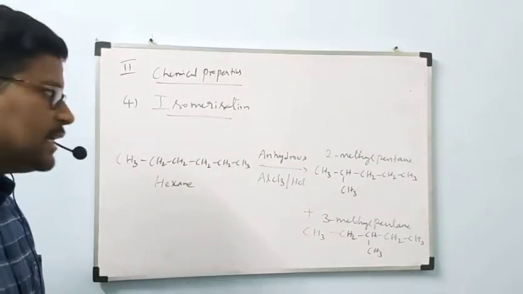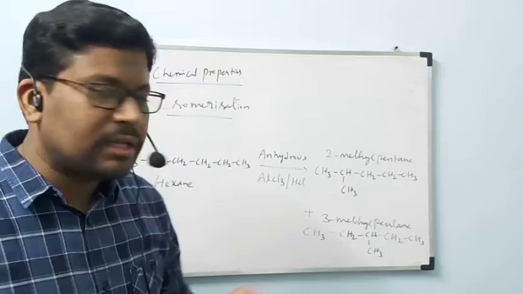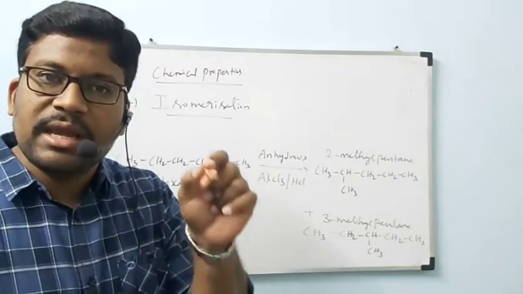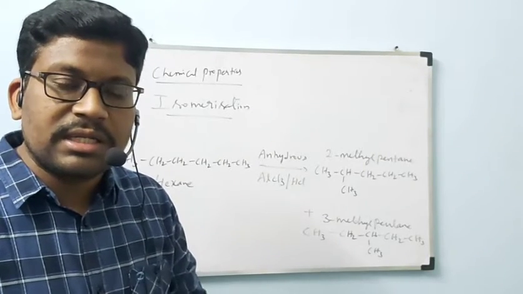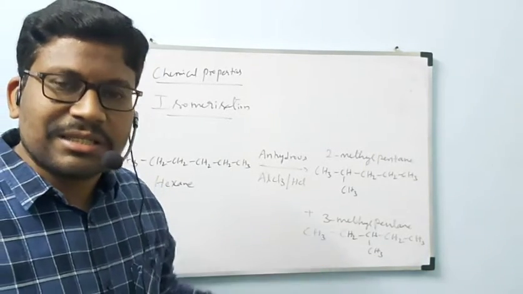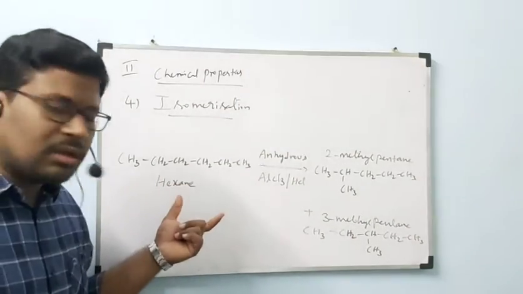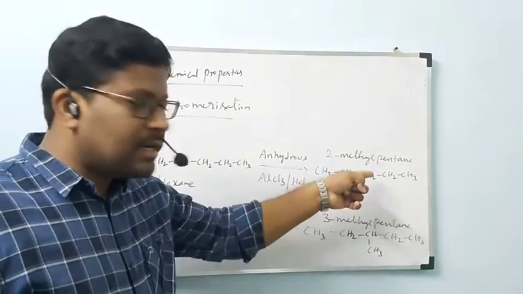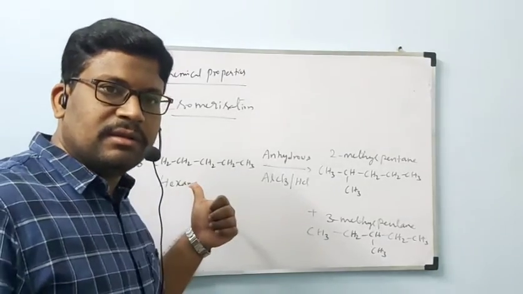What are the products we are getting? 2-methylpentane and 3-methylpentane. Observe correctly, these two compounds and hexane have the same molecular formula, but they differ in chains. These are chain isomers. The normal straight chain compound is converted to isomers, 2-methylpentane and 3-methylpentane.